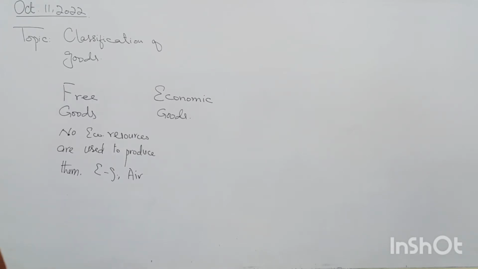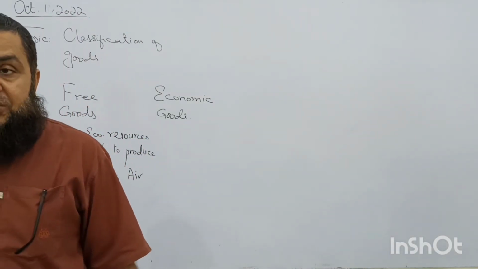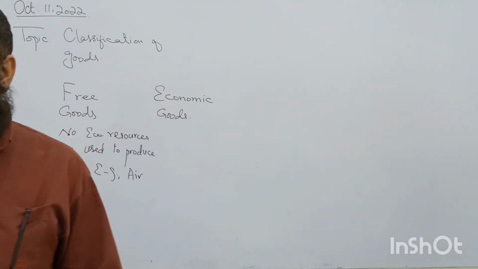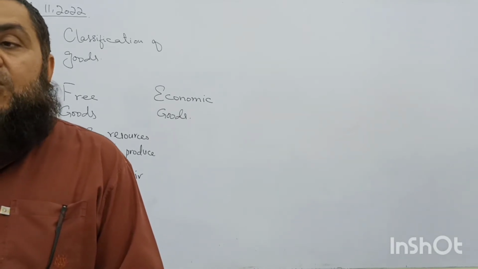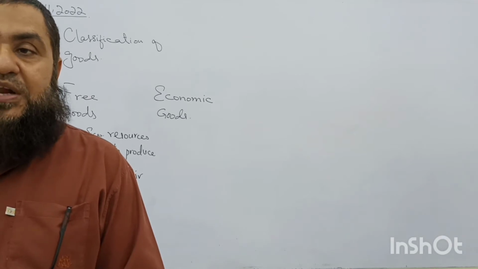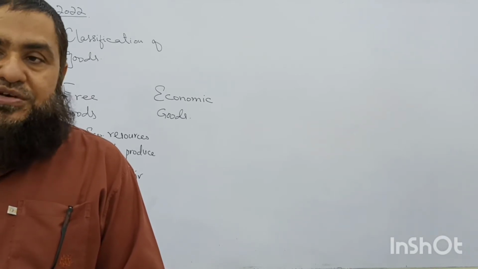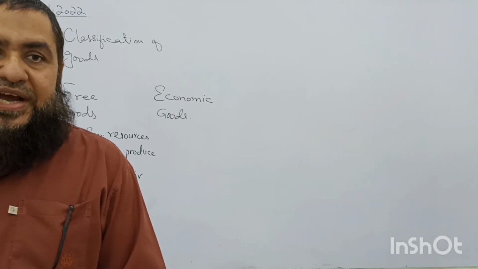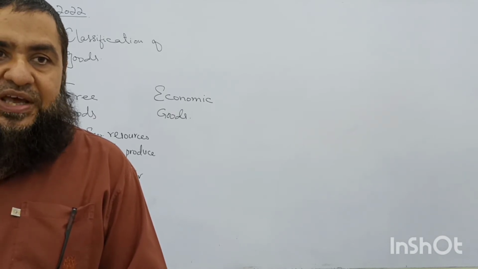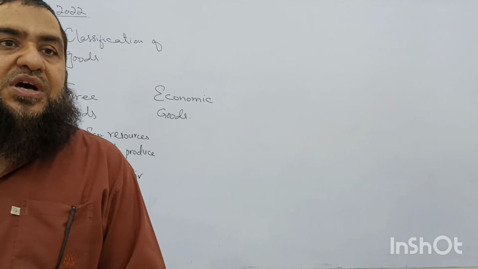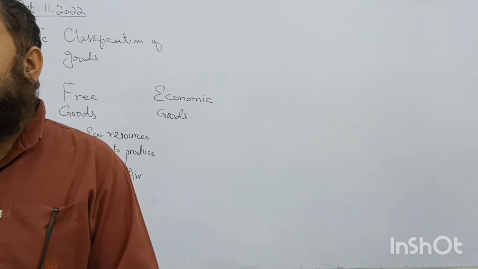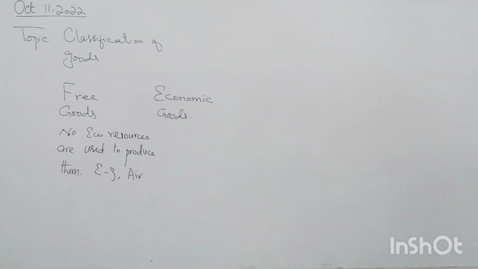So when any good is polluted by human beings through more production activities, these free goods will not be freely available and they will also fall into the category of economic goods where resources are required to produce them. For example, oxygen in the operation theatre for a patient. That is not a free good. Alright? So the oxygen which is provided during airline travelling or in the operation theatre to the patient is not a free good, rather it is an economic good because resources have been used to produce it. Followed?